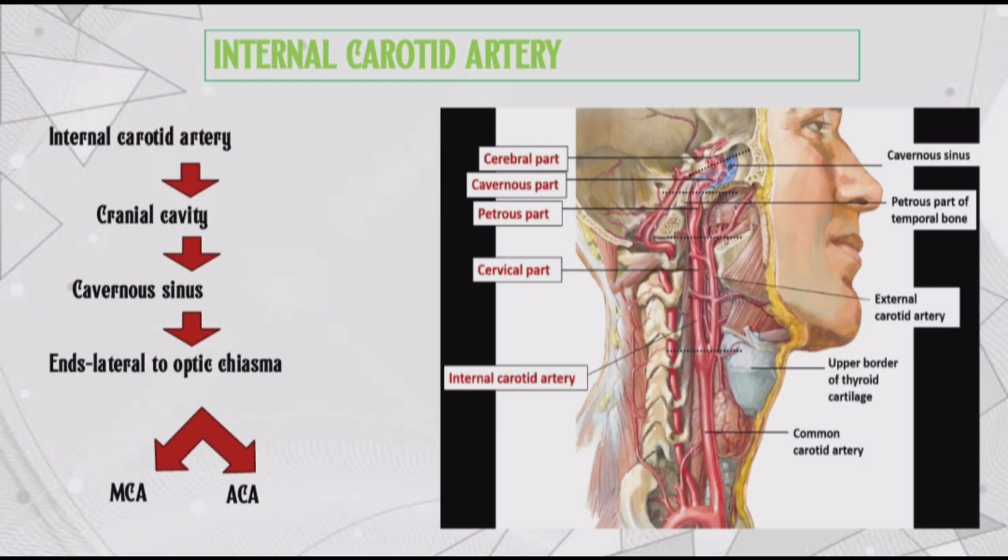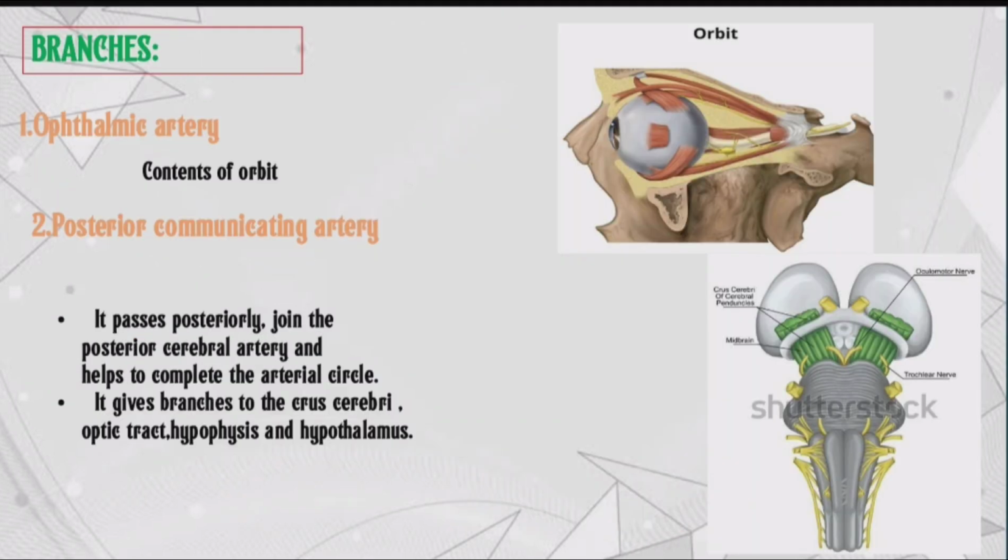Internal carotid artery. It supplies the cranial cavity, cavernous sinus and ends lateral to the optic chiasma. And again it divides into 2, MCA and ACA: middle cerebral artery and anterior cerebral artery. You can see the picture to understand more. Branches: ophthalmic artery, supplying the contents of the orbit.